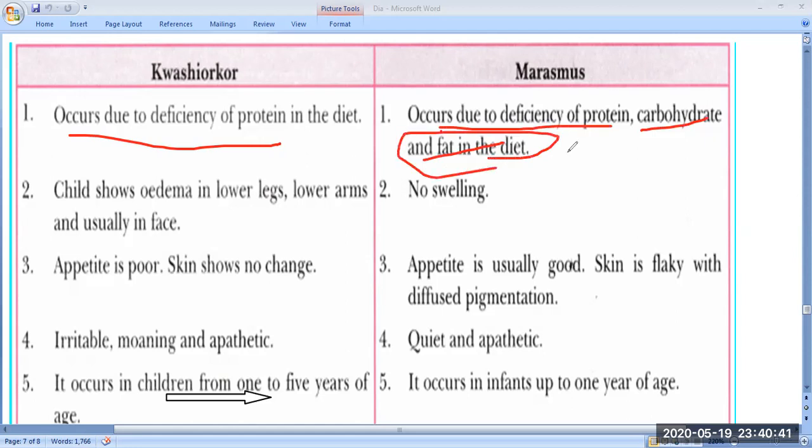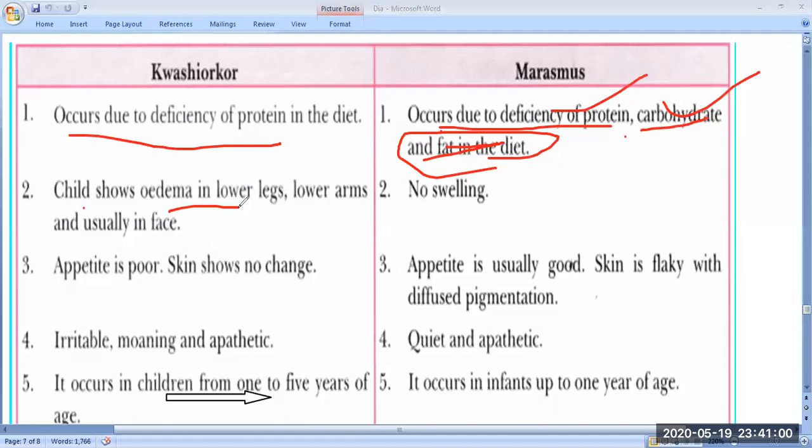These components are also deficient, that means protein deficiency and calorific value, carbohydrate as well as fat. So this is called marasmus. The child shows edema, which means excessive watery fluid collecting in the tissue of the body.